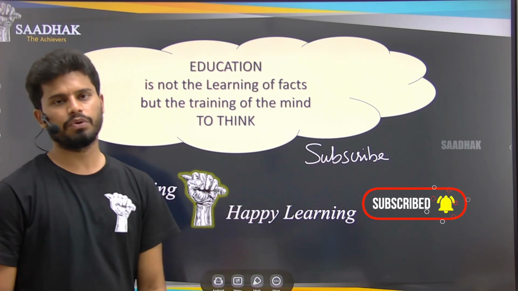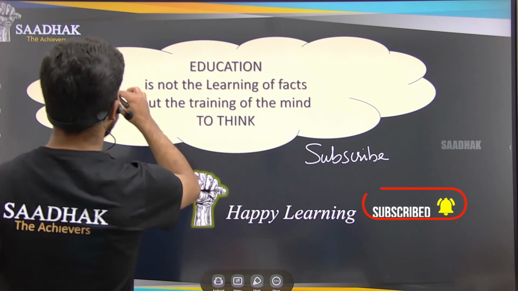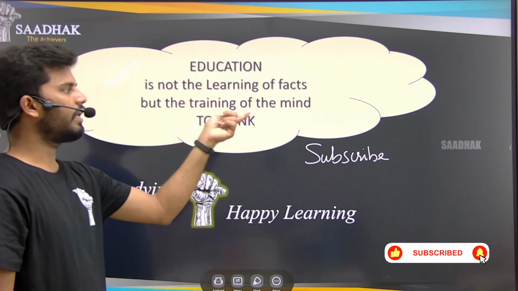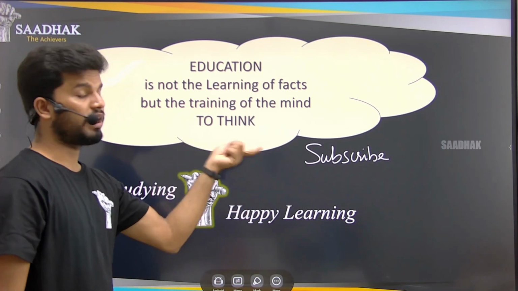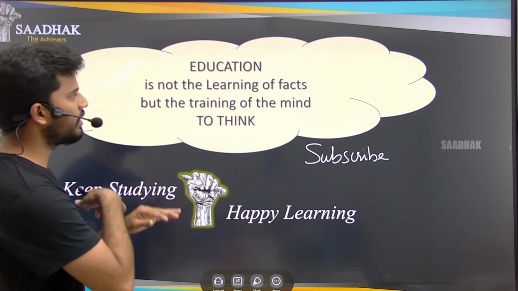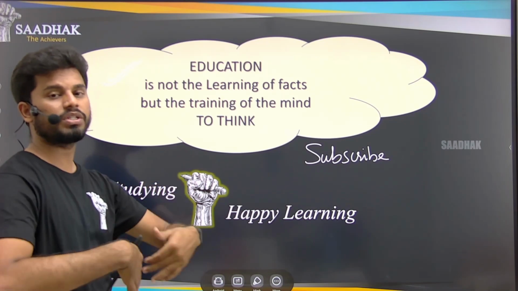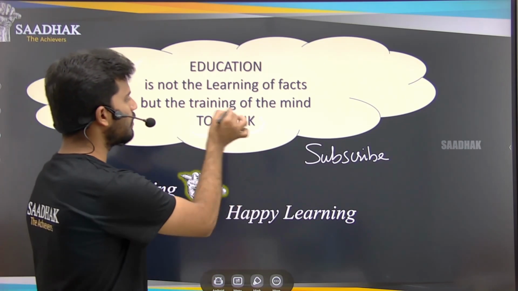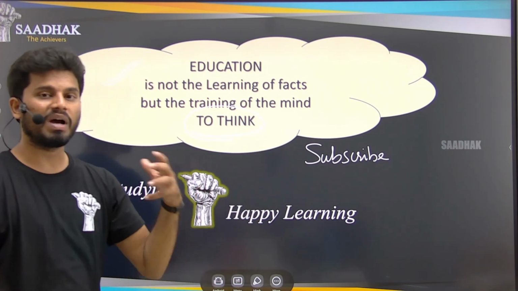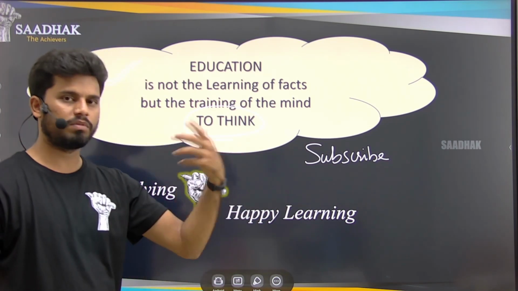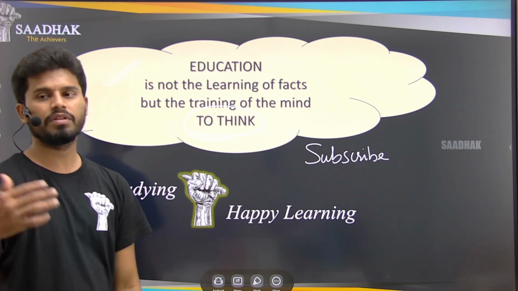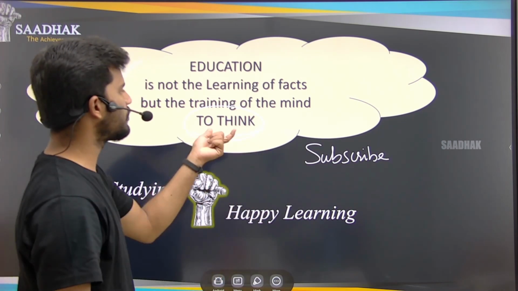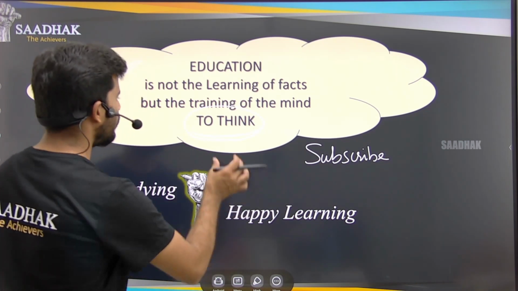Okay, so this is our today's quote: education is not the learning of facts but the training of the mind to think. So we have to learn all these things in our education life so that we can develop our thought process, that is, how our mind will think about each and every particle that we are seeing, each and every situation. Education should help us to think, right? Our mind should be able to think.